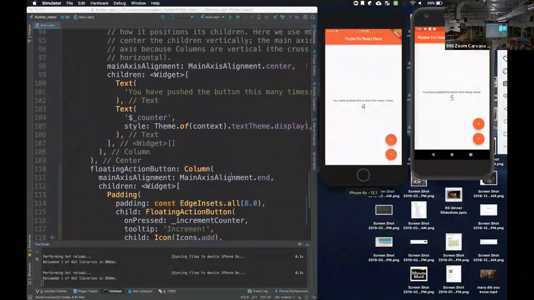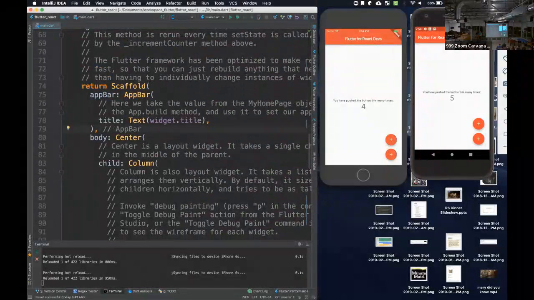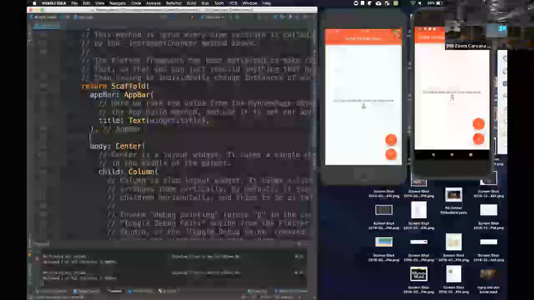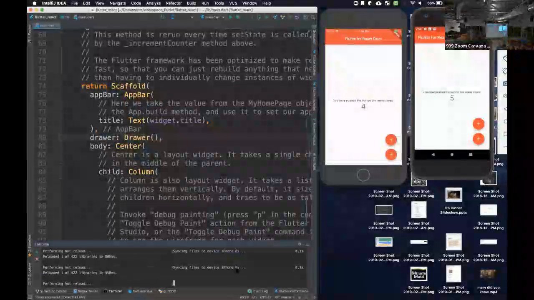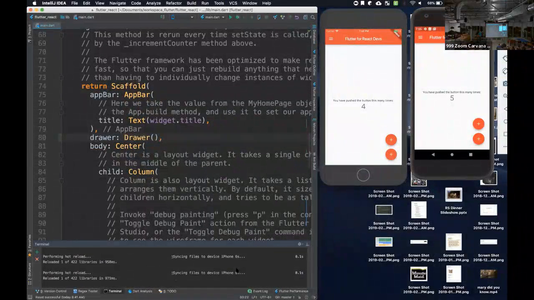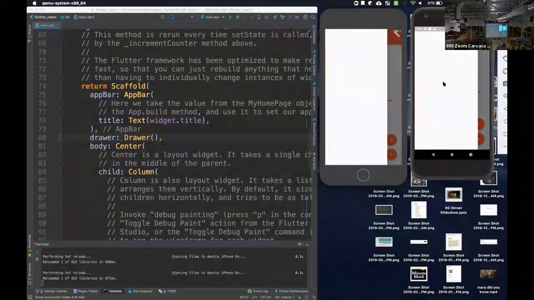Okay, so let's add one more piece of functionality here. I want to spruce up my application, and this scaffold, in addition to the app bar and the body, has something called a drawer, and they provide a drawer widget. So I'll add this drawer widget here. I'll come and refresh. You'll notice that I got this nice hamburger menu that pops over in my scaffold, and I can get this guy to come over, and I've got a really nice material design drawer that comes over.